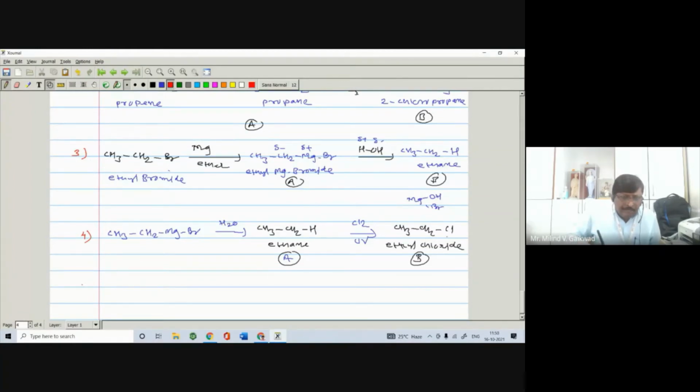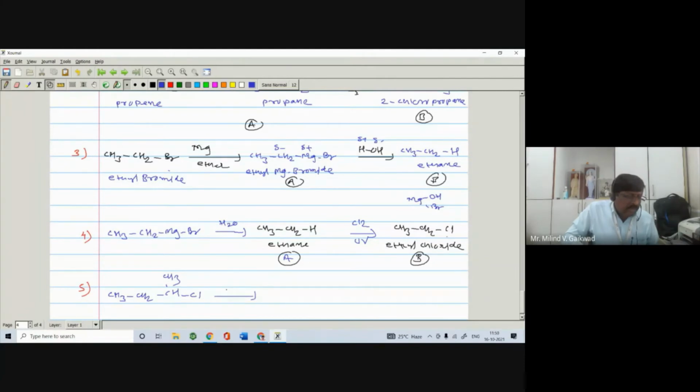Now next one. If suppose you are having the reagent like this one, CH3, CH2, CH3, CH2, CH, CH3, Cl.